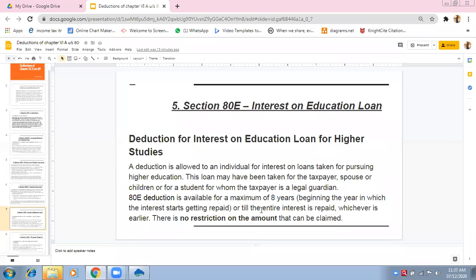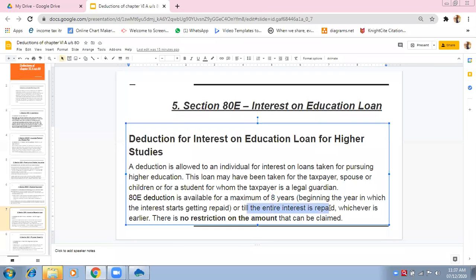Okay. Till the entire interest is repaid, see in the bracket it is written, beginning the year in which the interest starts getting repaid, or till the entire interest is repaid, whichever is earlier. Suppose you have paid the entire interest up to the fifth year, and the maximum is given up to 8 years. Whichever is earlier, fifth year or eighth year, will be the fifth year.